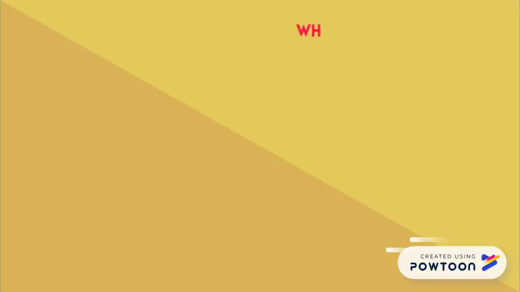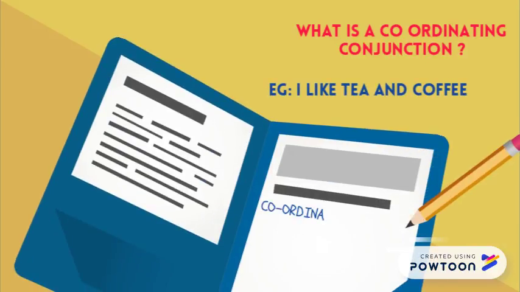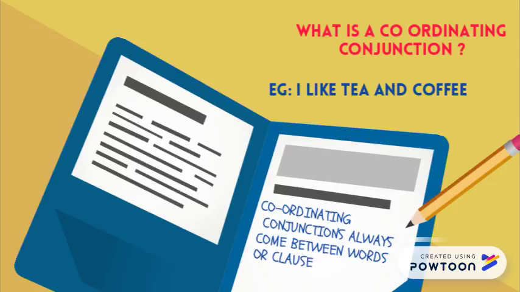What is a coordinating conjunction? See the example, I like tea and coffee. Coordinating conjunctions always come between words or clauses that they join. See here, "and" is a coordinating conjunction.